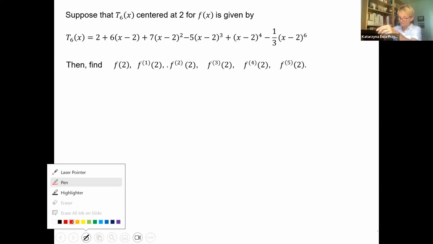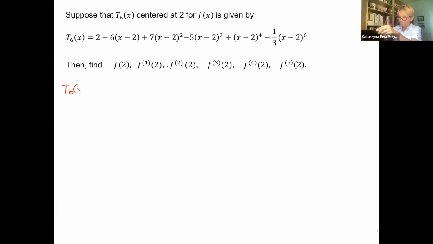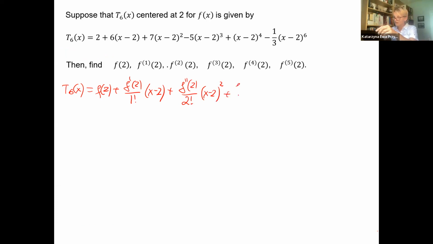Okay, that means this is just knowing the formula. Function at 2. First derivative at 2, 1 factorial, x minus 2. And then second derivative at 2, 2 factorial, x minus 2 squared.